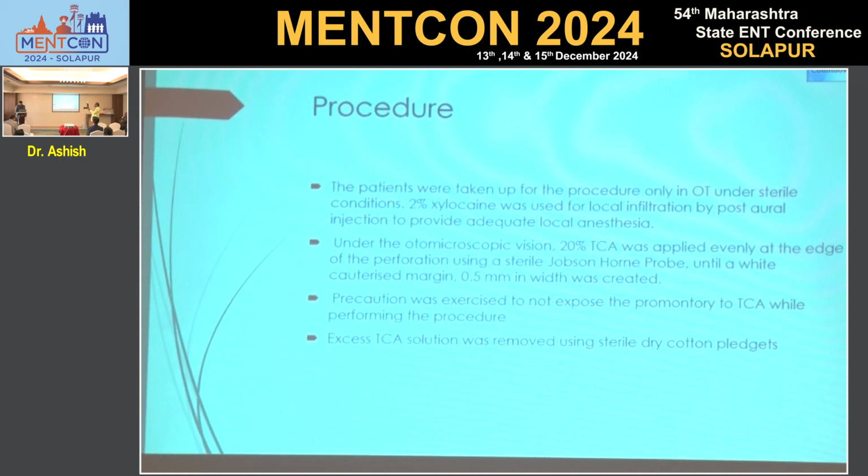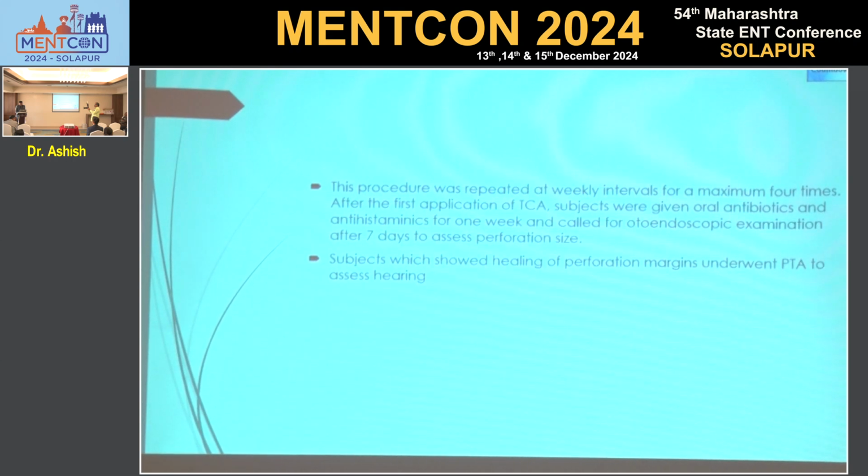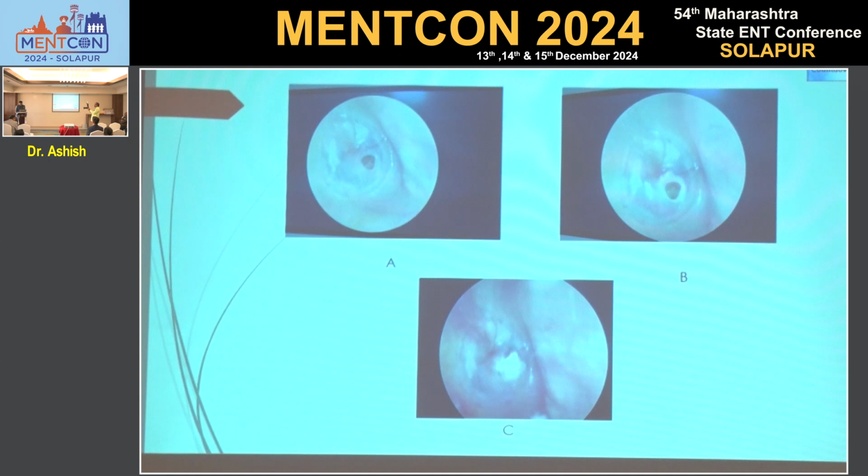Excess TCA solution was removed using a sterile dry cotton pledget. This procedure was repeated at weekly intervals for a maximum of 4 times. After the first application of TCA, subjects were given oral antibiotics and antihistamine for 1 week and called for otoendoscopic examination after 7 days to assess the perforation size. Subjects who showed healing of the perforation margin underwent PTA to assess the hearing. These are the images of the TCA application.